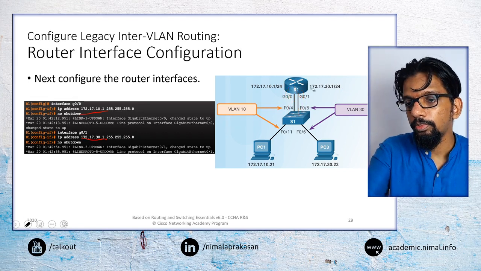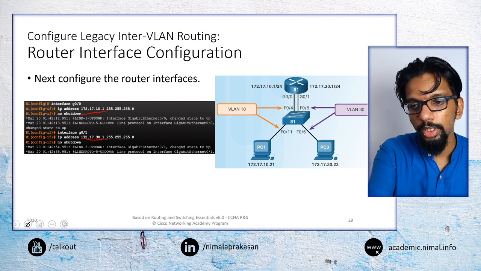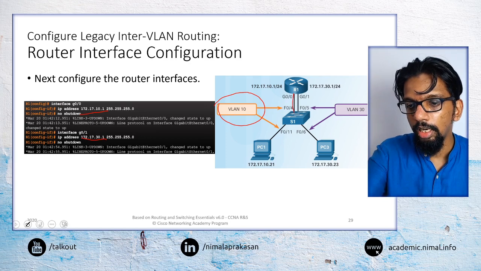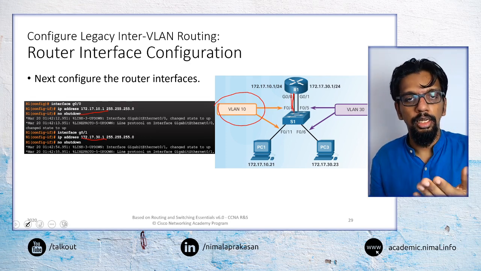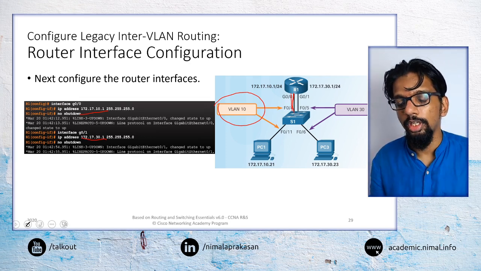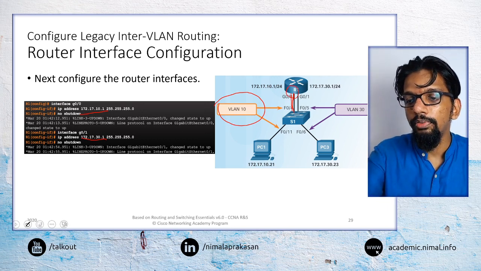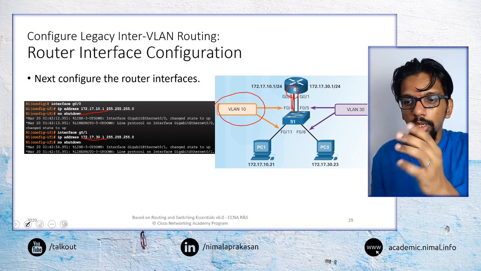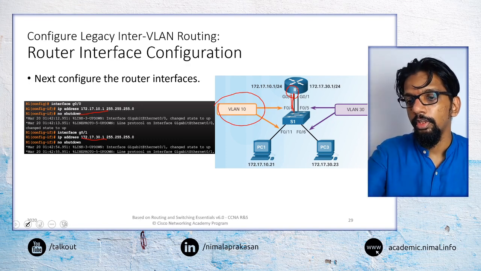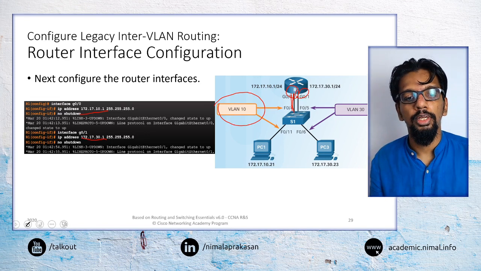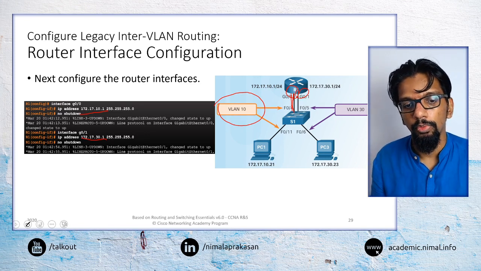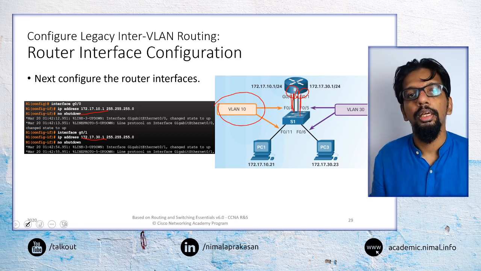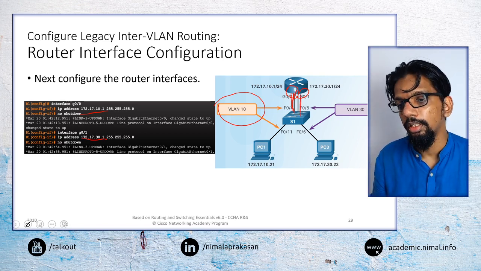So if this is VLAN 10, we would configure this as the access link of VLAN 10 on the switch end, and then configure it as the gateway for the VLAN 10 network at the router. Similarly, this interface will be configured as the gateway for the VLAN 30 network, and this link will be an access link for VLAN 30.